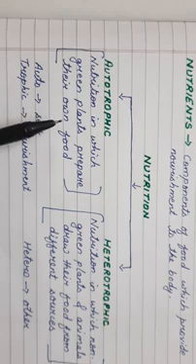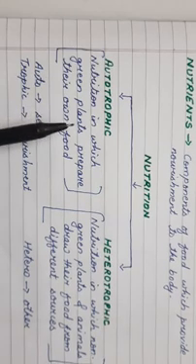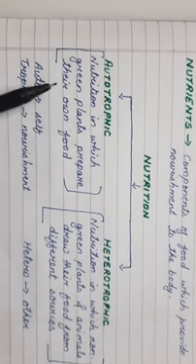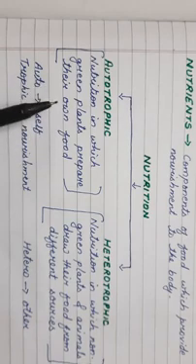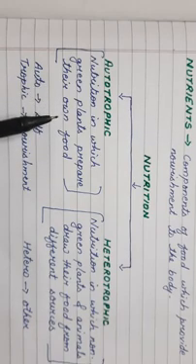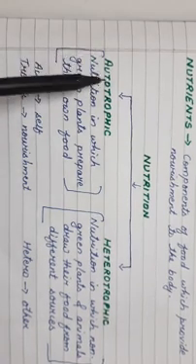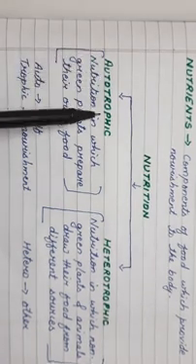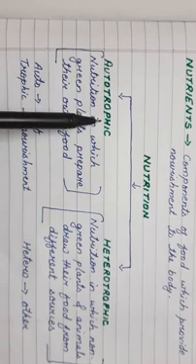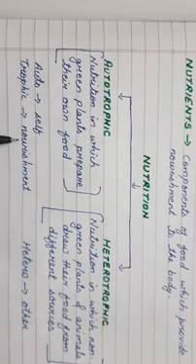Now, what is autotrophic mode of nutrition? The nutrition in which green plants prepare their own food. The term auto means self, and trophic means nourishment. That is self-nourishment. So, the nutrition in which organisms get self-nourishment, or they can prepare their own food.